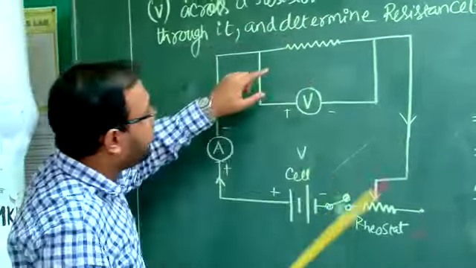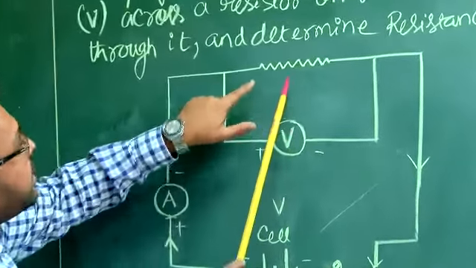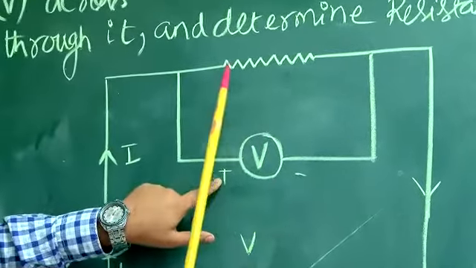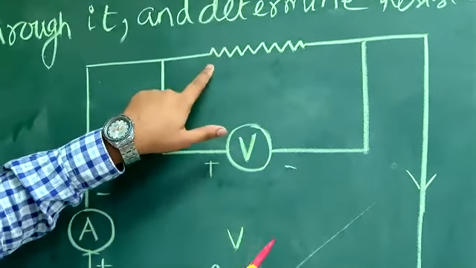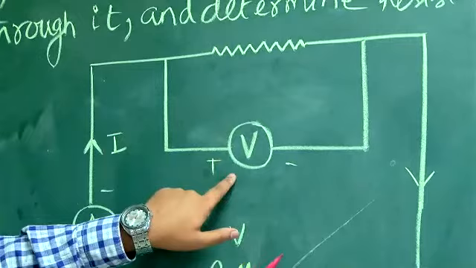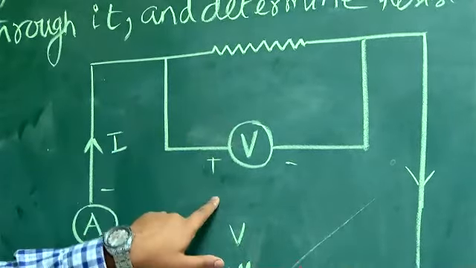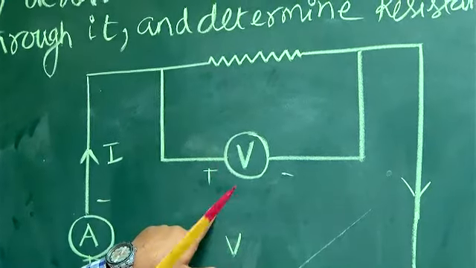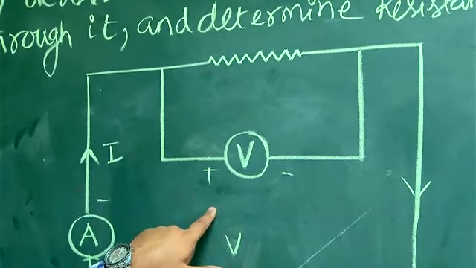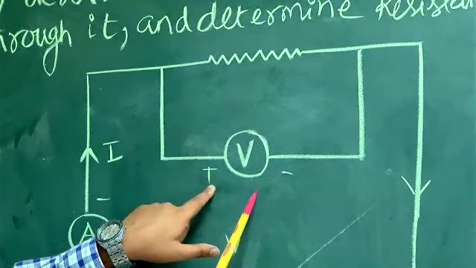So if they are connected in parallel, then only the voltage will remain constant. Then only can I calculate the exact value of potential here and the exact value of potential here. Both will be the same because in parallel connection, voltage remains the same. That is the reason why the voltmeter is connected in parallel.